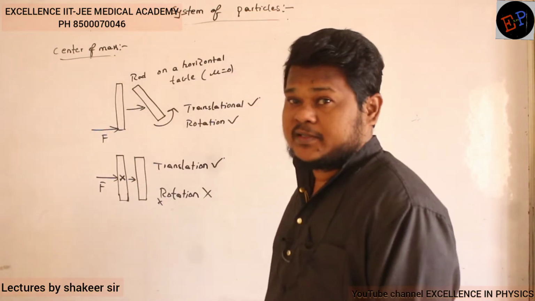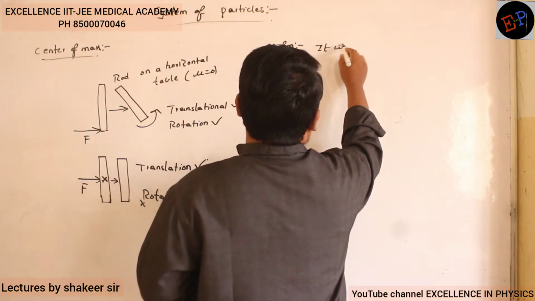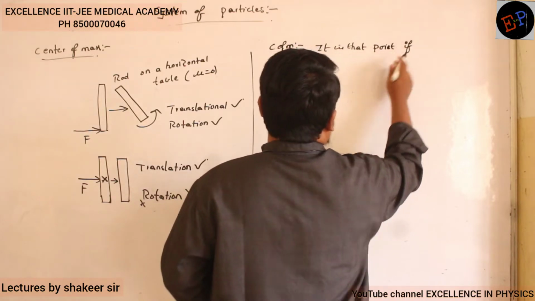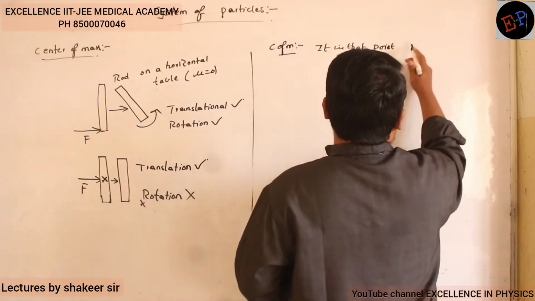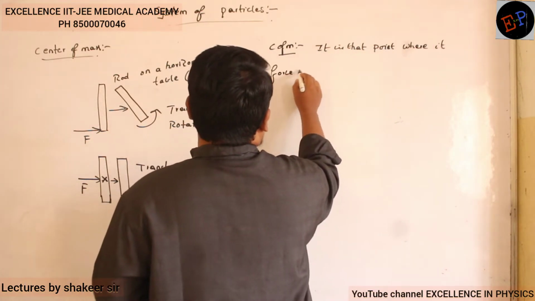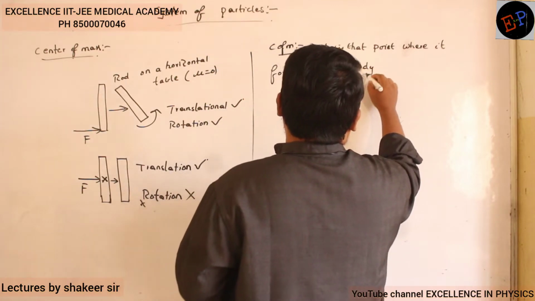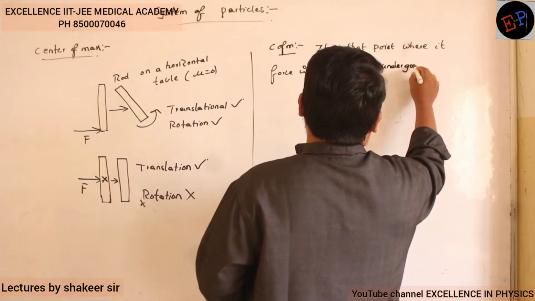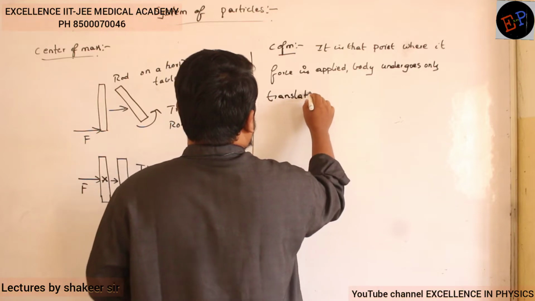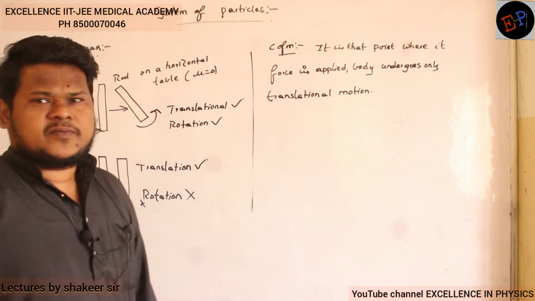It is that point where, if force is applied, the body undergoes only translational motion. So this is one definition of center of mass.